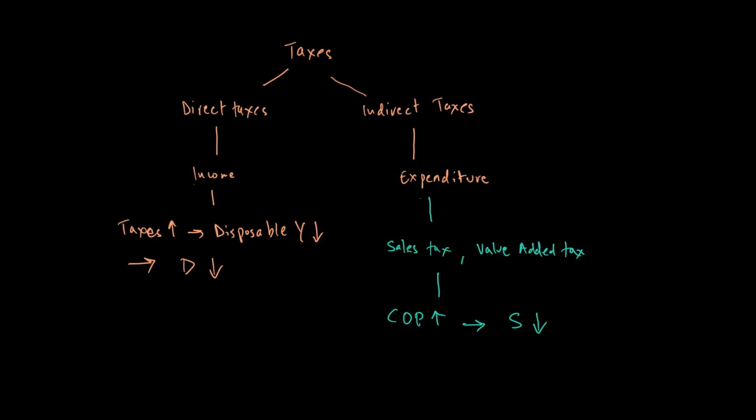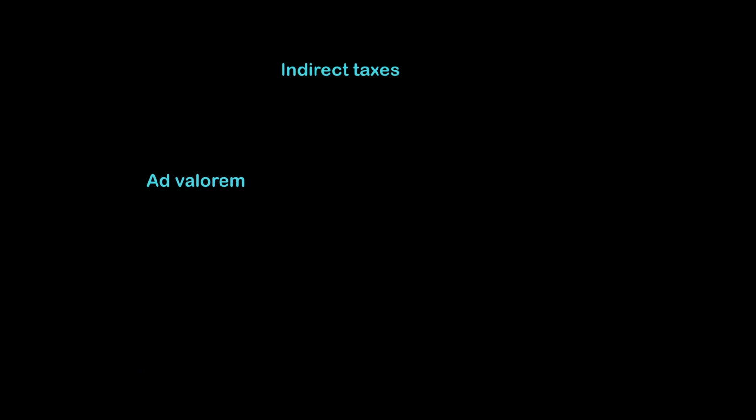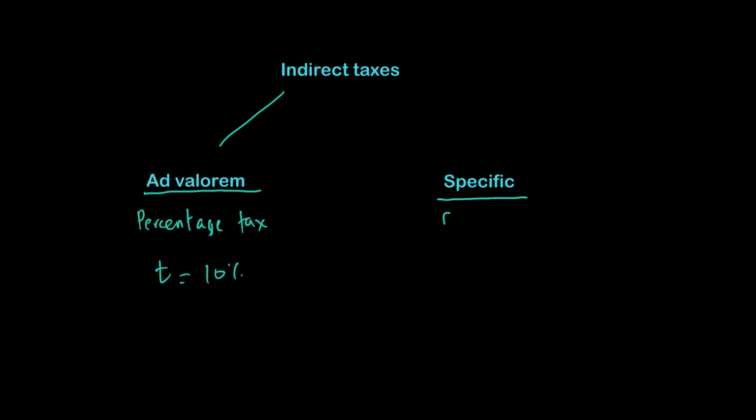Now let's look at indirect taxes in detail. There are two kinds of indirect taxes that we want to look into. One is what we call ad valorem tax, and another one is what we call specific tax. What is ad valorem tax? Ad valorem tax is also called a percentage tax. A percentage tax would be, for example, a tax of 10%. So this is ad valorem or value added, while a specific tax is basically a flat tax of, for example,